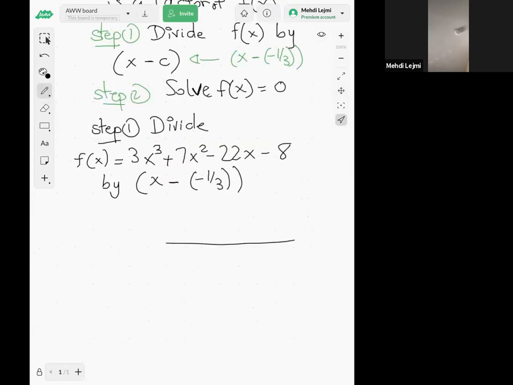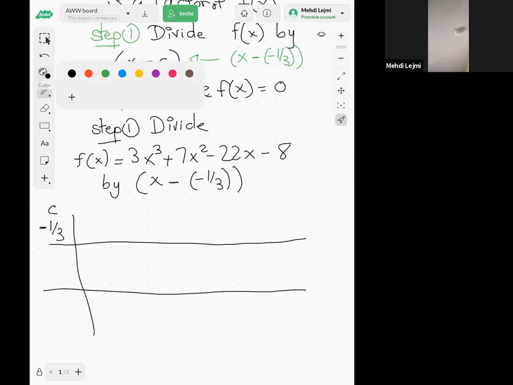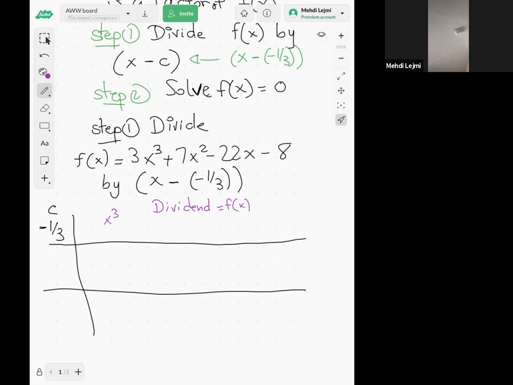So here's my table. I'm going to have 3 rows. First row, first column, that's my c, which we said is negative 1/3. Then my dividend, that's my f of x. We start with x cubed, of course, then x squared, x, and then the constant. So then we have 3, 7, negative 22, negative 8. All right, so first step, we bring down this number here.